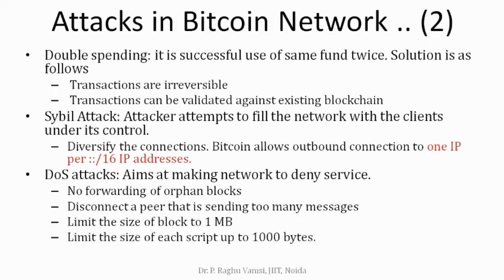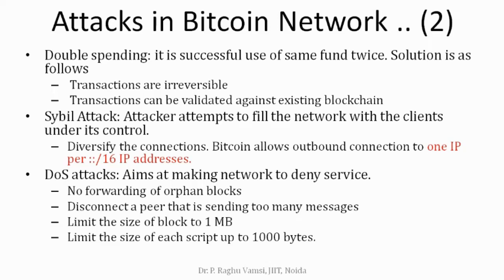If a peer node is not sending any message at all, the Bitcoin network will automatically forget it after 3 hours. Limit the size of the block to 1 MB. The reason for limiting the size to 1 MB is to avoid congestion in the network. If too much congestion is there, obviously denial of service may happen.